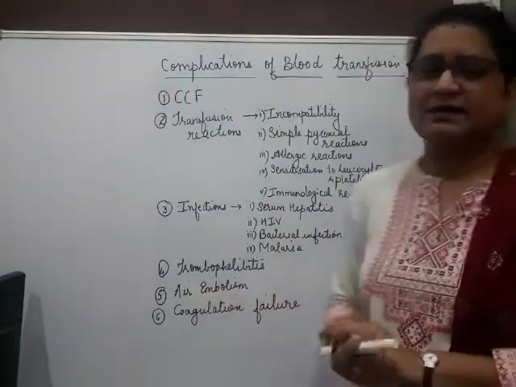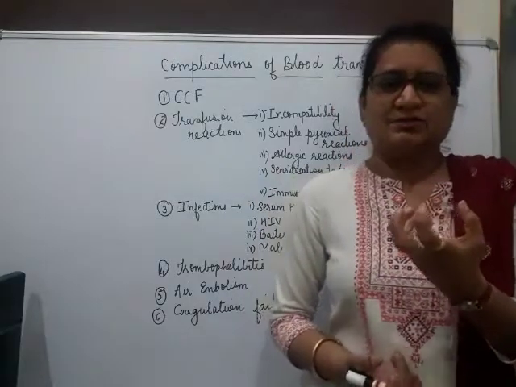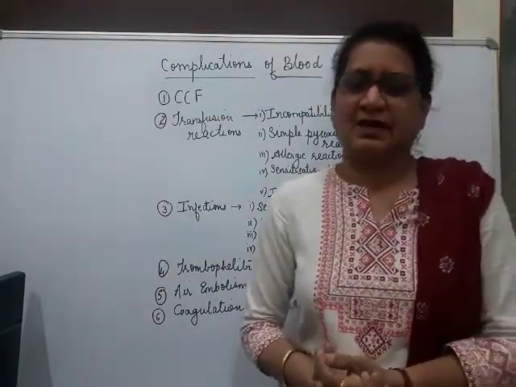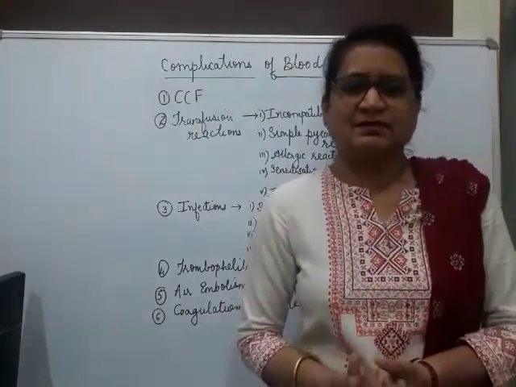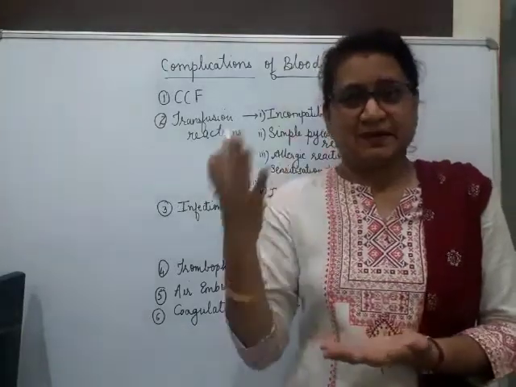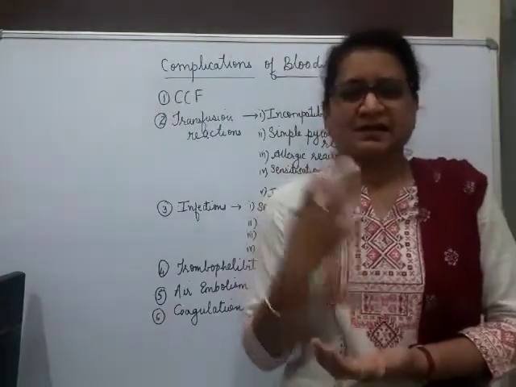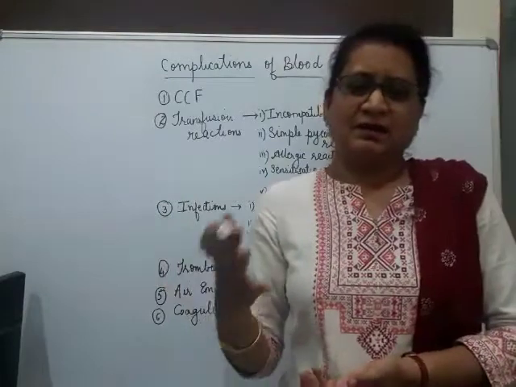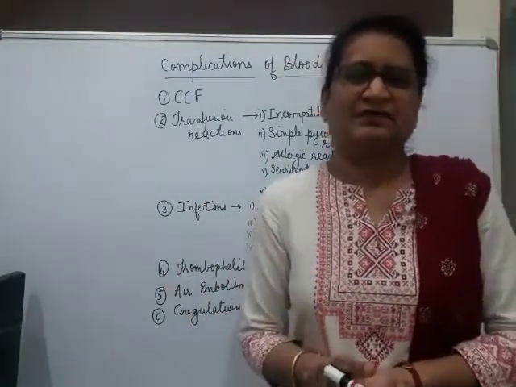Then next is air embolism. Air embolism is usually when air bubbles enter into the vein and block it. It's a rare complication of blood transfusion, but this air bubble may travel either to the brain, to the heart, or into the lungs, and that can be fatal. Usually 2 to 5 ml or approximately 10 ml of air is fatal.